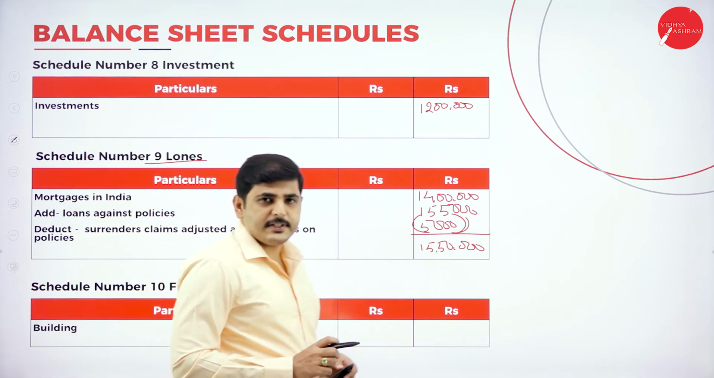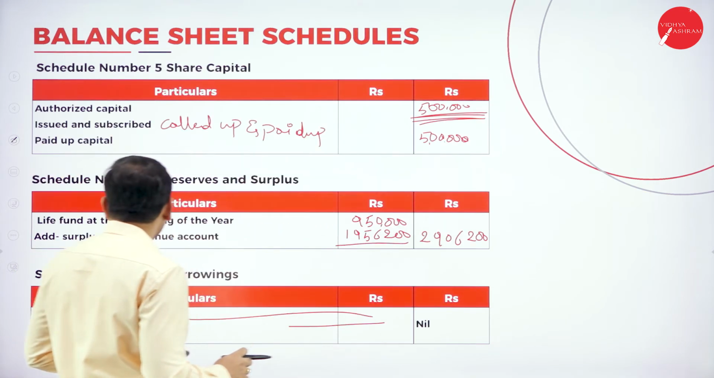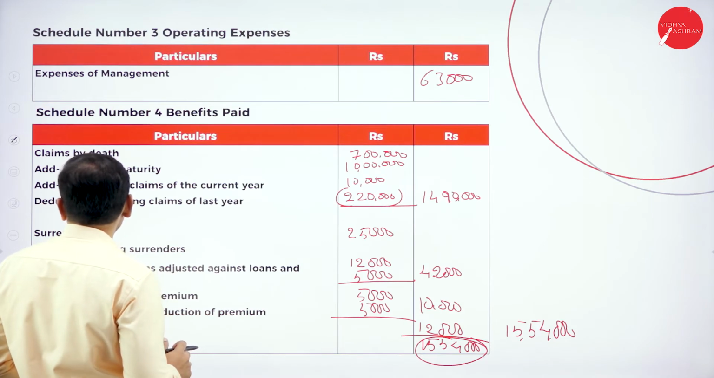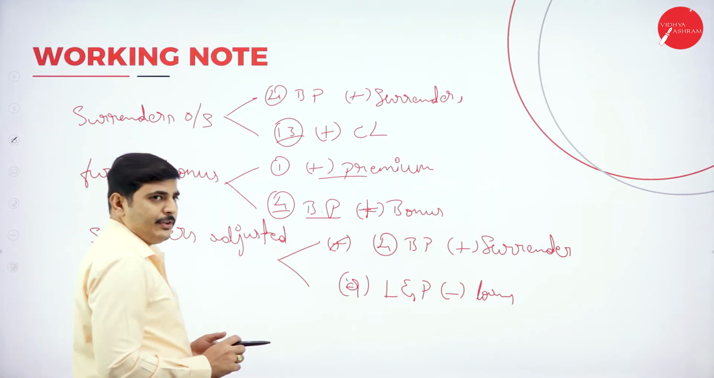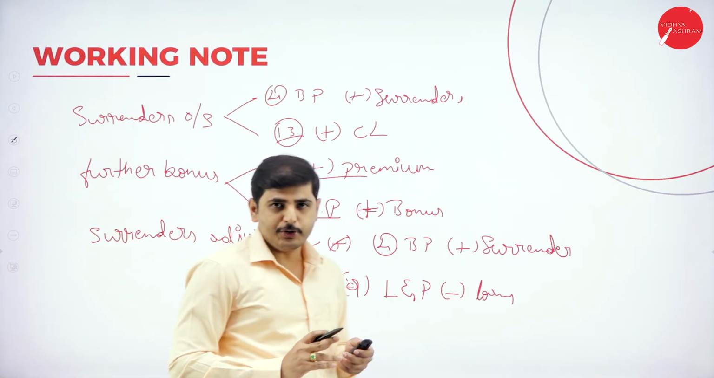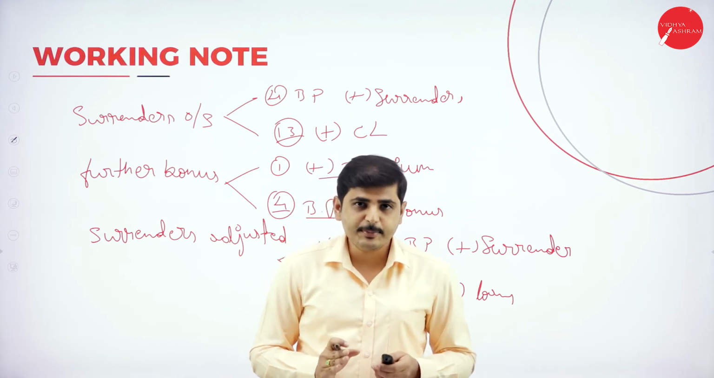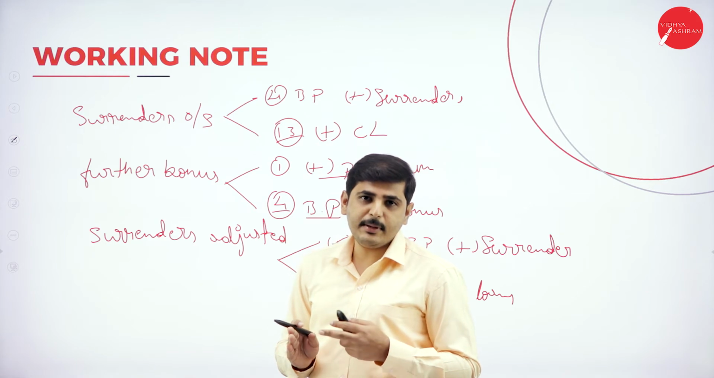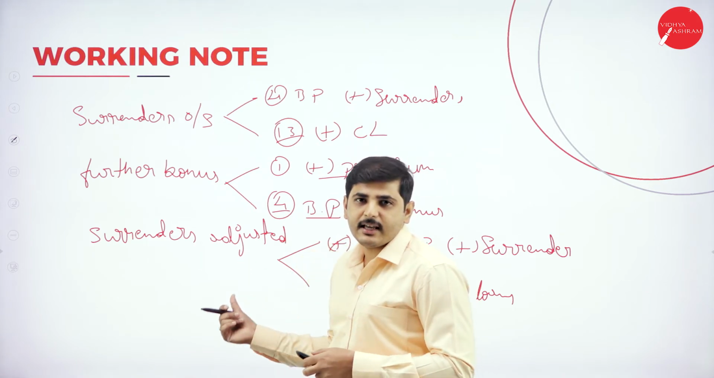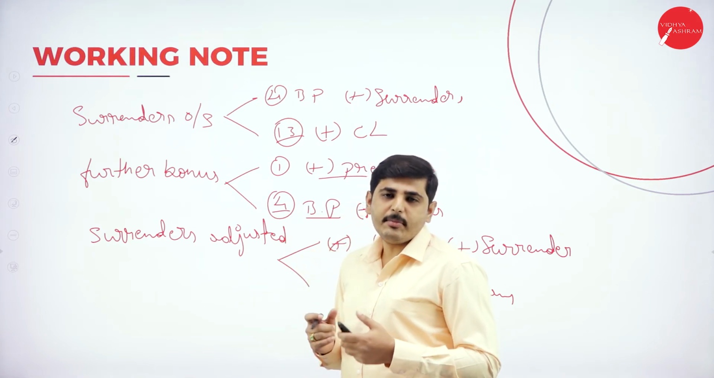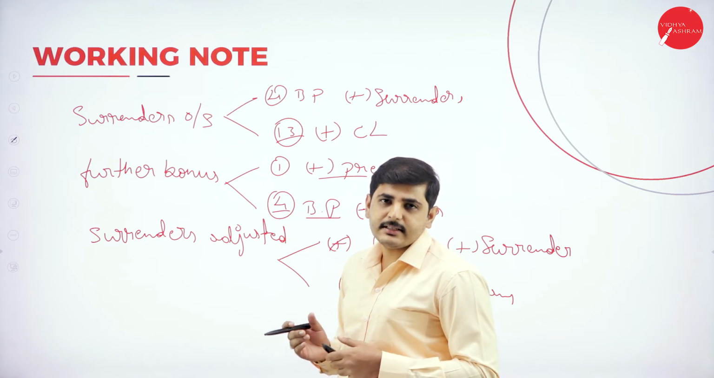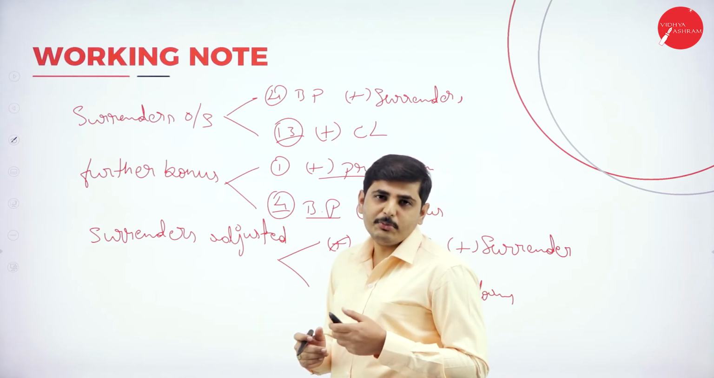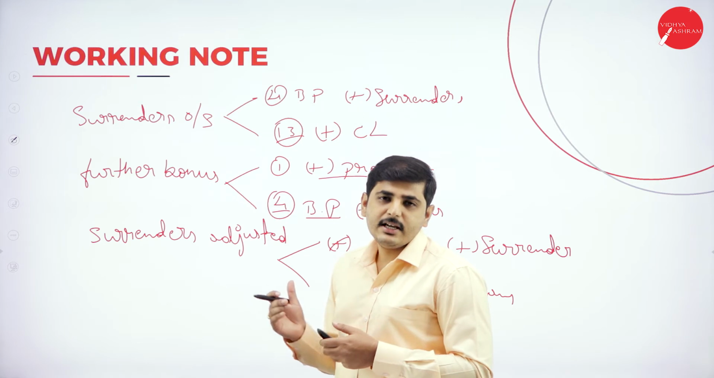Next item, schedule number 10 is fixed asset. It may be building, furniture or machinery. In the life insurance company business, if it is house property, it should be considered as an investment. If it is a freehold land, also investment. If it is premises, it will be considered as a fixed asset. Land and building will be considered as a fixed asset, and also machinery and computers.